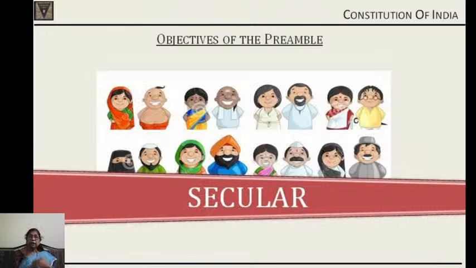Secondly, we are a secular state. Even before the preamble was enacted or before the preamble stated this, we were for secularism. After the constitution was enacted also, secularism was there, though the word was not there in the preamble, because we have the right to religion, we have a right to be treated equally irrespective of our religion. So, this secularism was already there. Including it in the preamble again shows that the preamble has an objective to create a secular state.